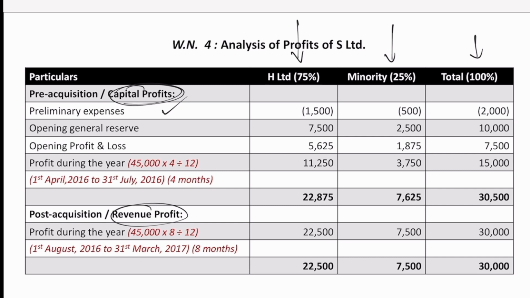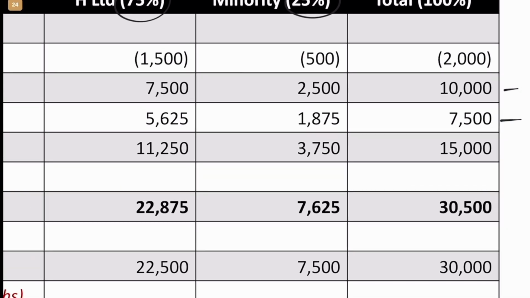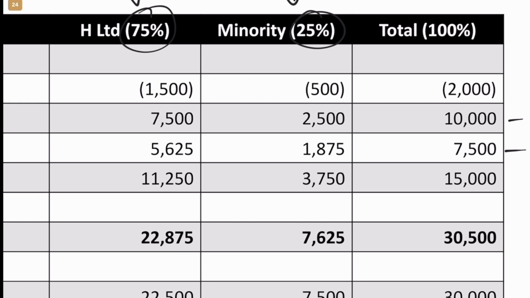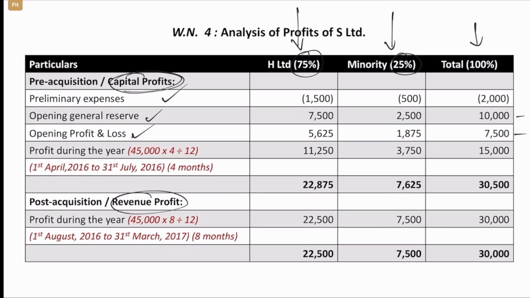So once that has been taken into consideration, let's move to the opening general reserve like we did in the previous problem. The only addition here is the opening P&L as well. This we already know, 10,000, that has been split between holding and minority in the ratio of 75-25. Same thing with the opening P&L, 7,500 split in the ratio of 75-25, which will be 5,625 and 1,875. You can do the math and confirm once. So that is also taken care of.